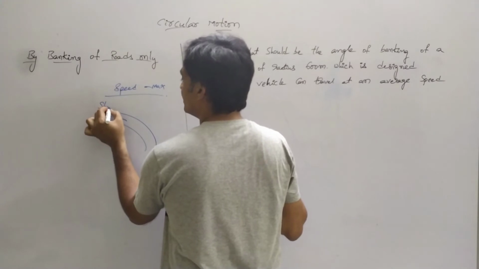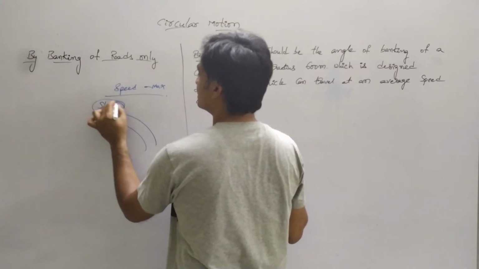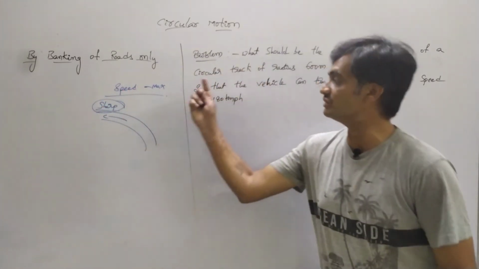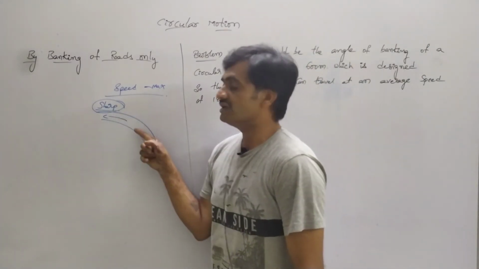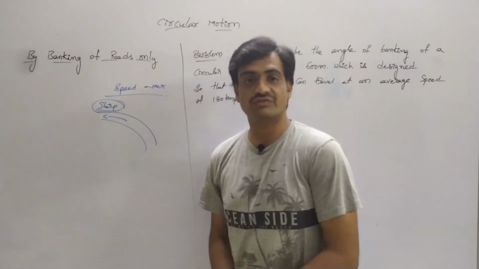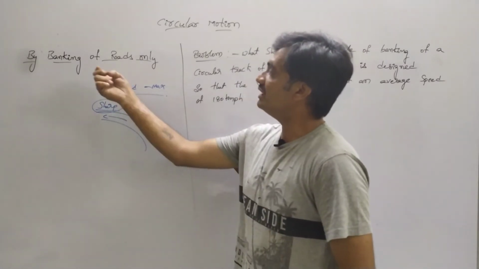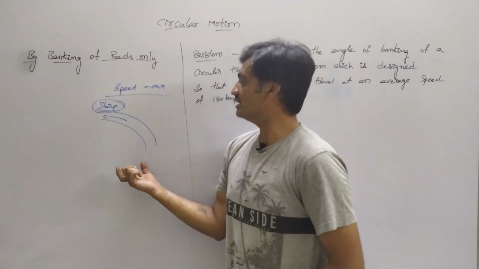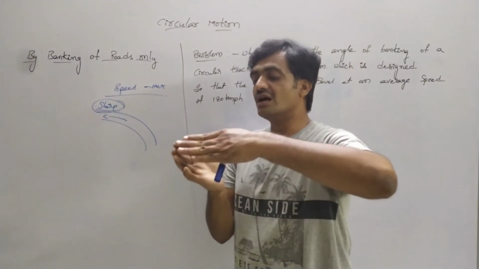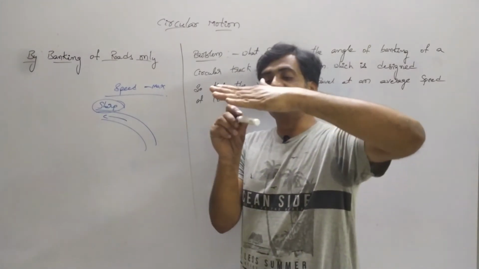When the vehicle crosses a sharp turning, or when the vehicle moves with maximum speed, it cannot cross the circular path based on the friction. For this we use banking of roads. So here the roads are designed at an angle like this.